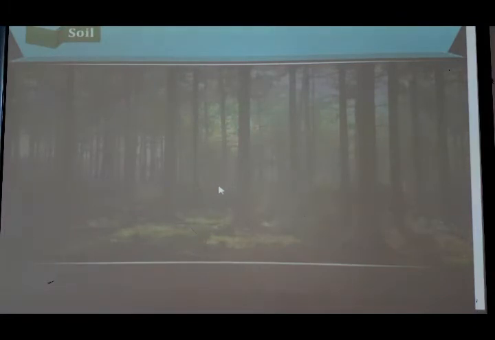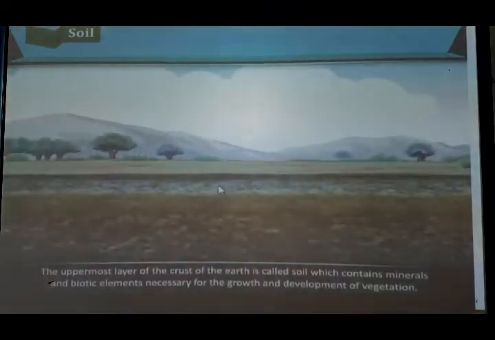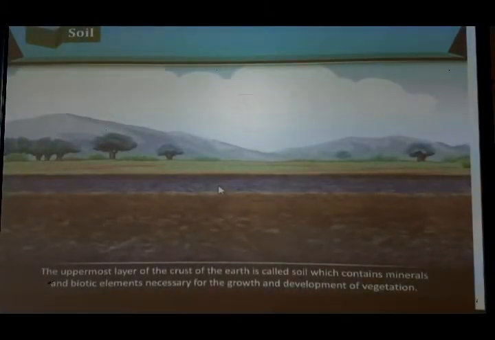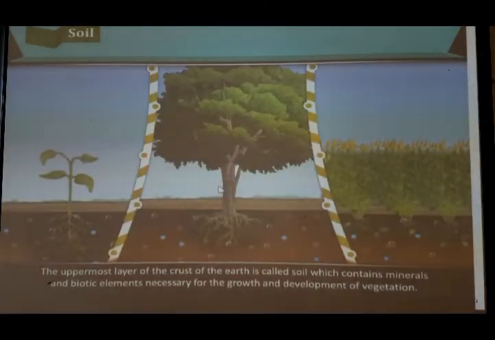Now let's start the next topic, that is soil. The uppermost layer of the crust of the earth is called soil, which contains minerals and biotic elements necessary for the growth and development of vegetation. So students, we know very well that if we want to do any farming work, agriculture work or any plantation, we need different micronutrients, minerals and biotic elements which support agriculture and farming, and we can do the vegetation and plantation easily.